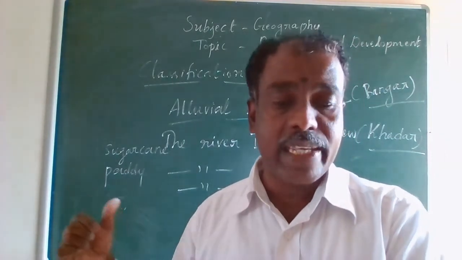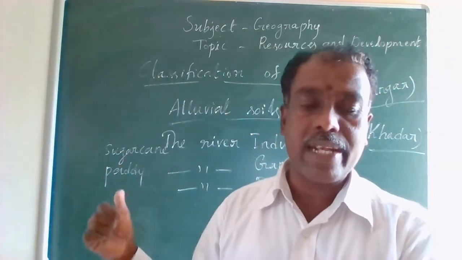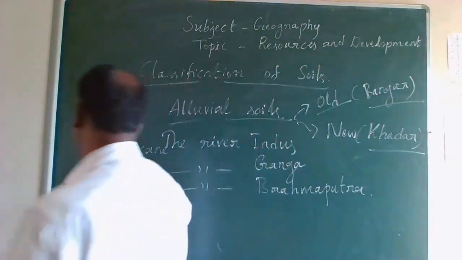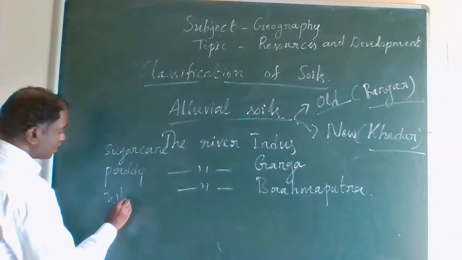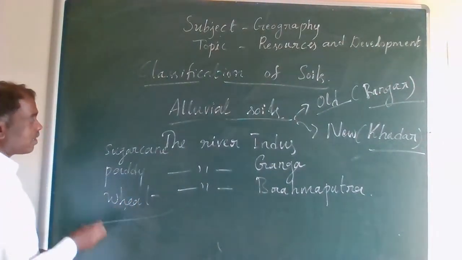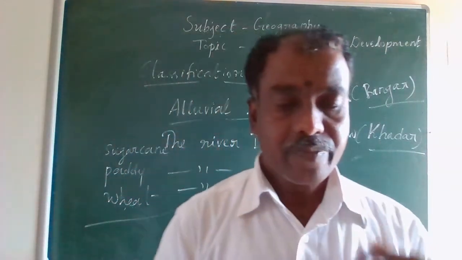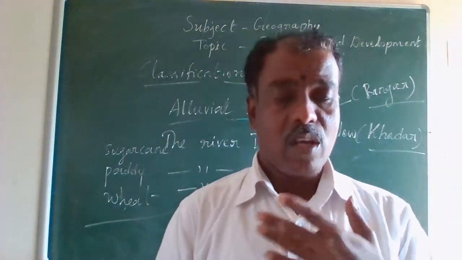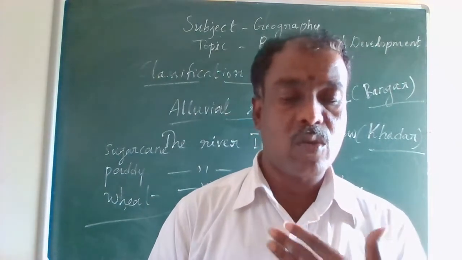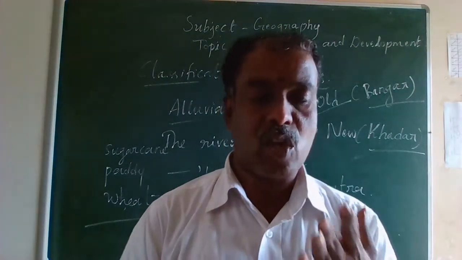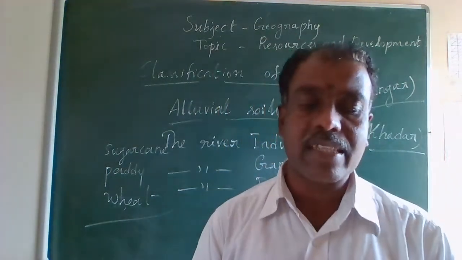So it is ideal for sugarcane, paddy, and also wheat. In the northern plains they grow more sugarcane, paddy, and wheat, and also some cereals and pulse crops.